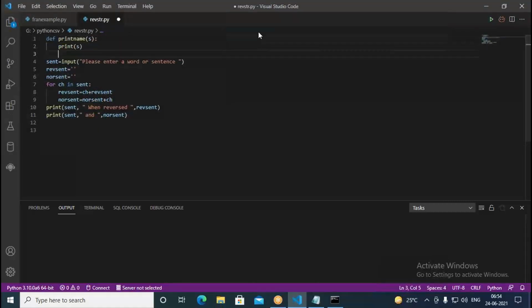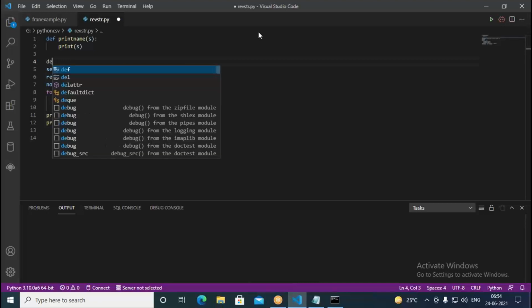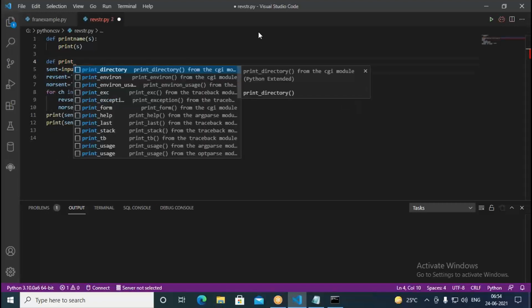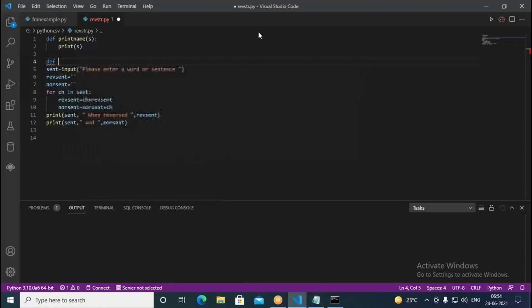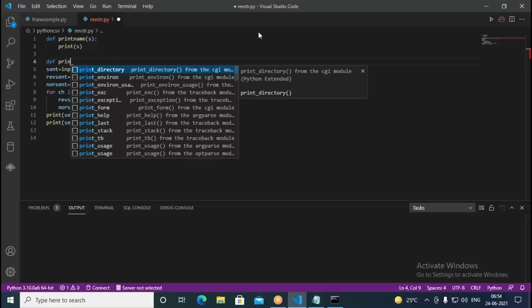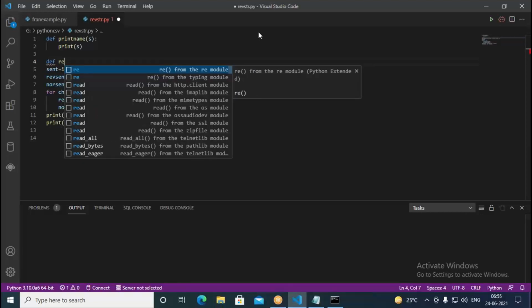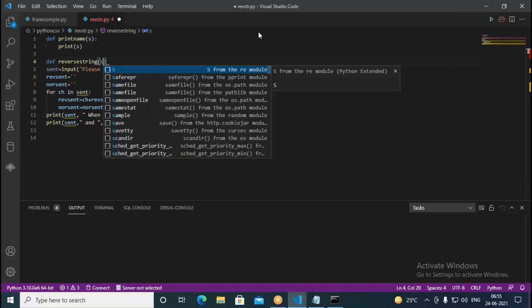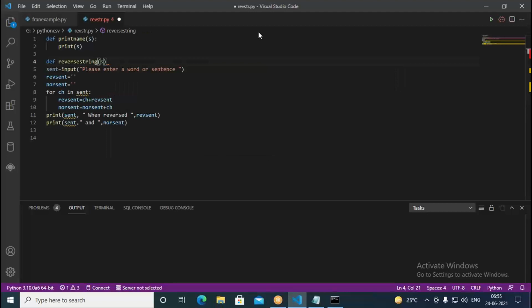Okay, next, similarly, write another function, def. Here I define a function for reversing a string, reverse string. This is another function I write. I pass the string as a parameter, and it has to return the given one.